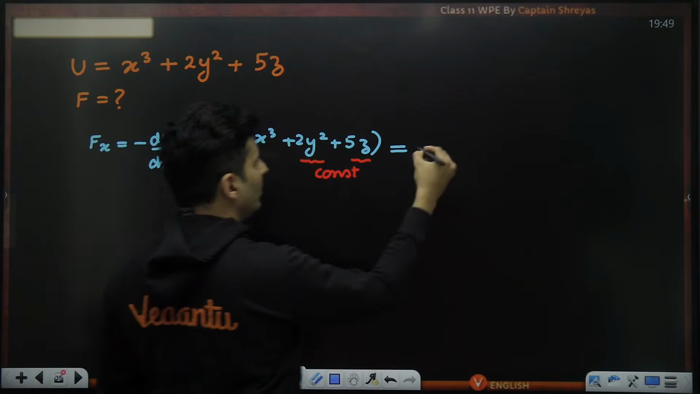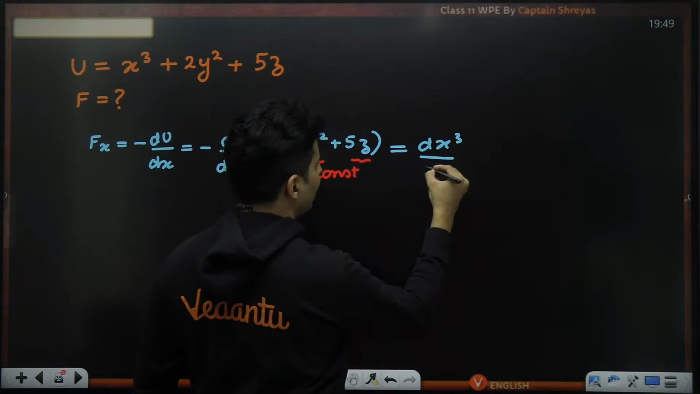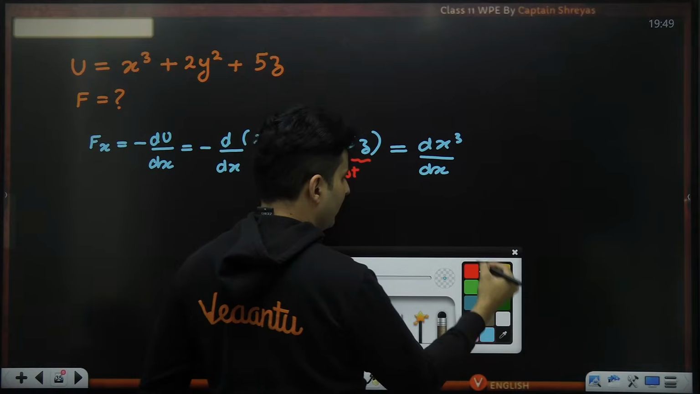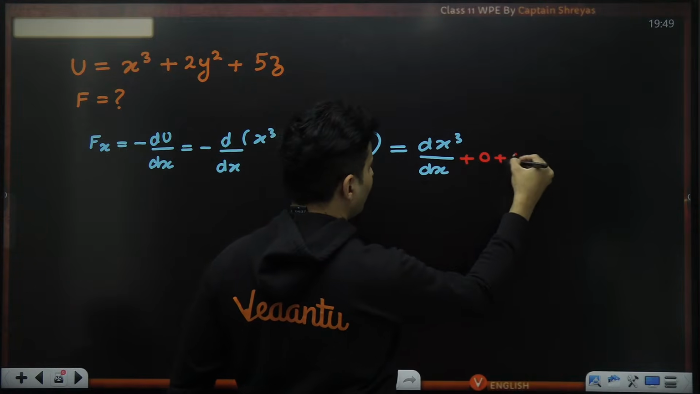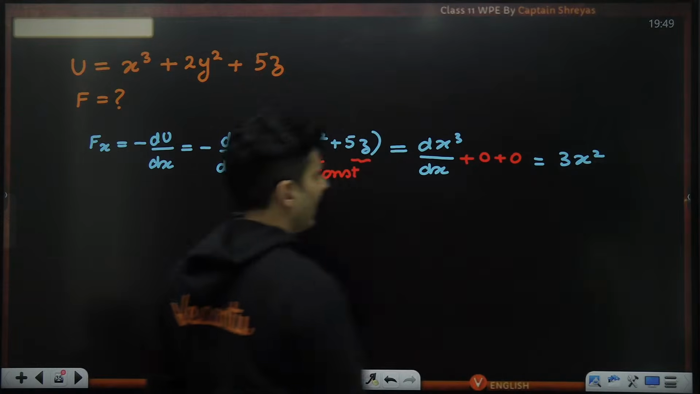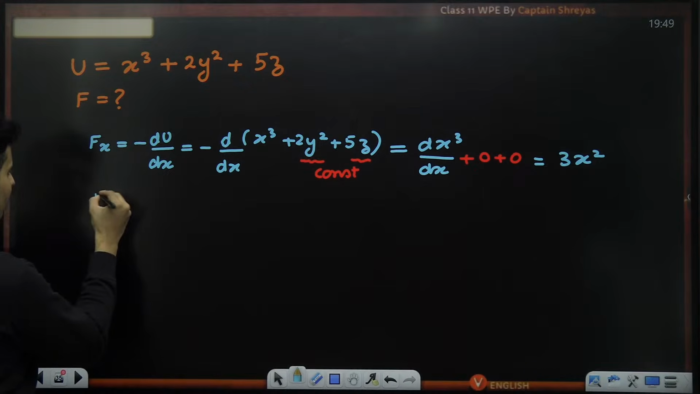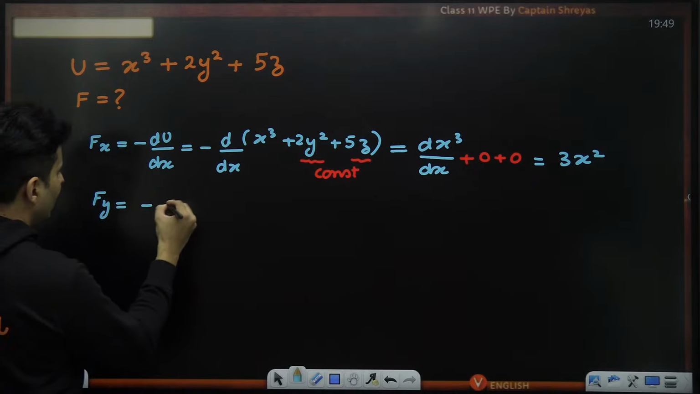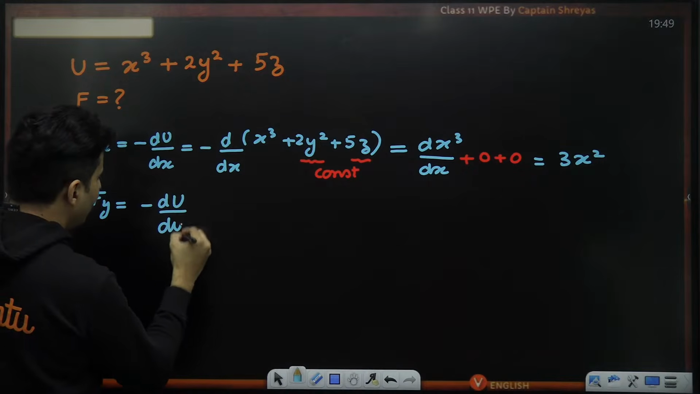So this is just going to be the derivative of x cube with respect to x, because the other terms will be 0, and hence this particular part will be 3x square. Same way, if you try to figure out what is Fy, it will be minus dU by dy.